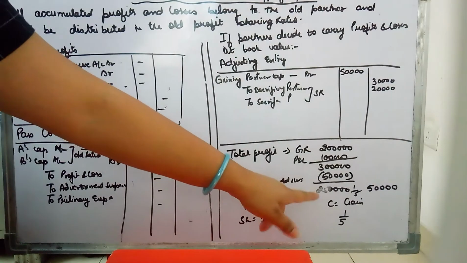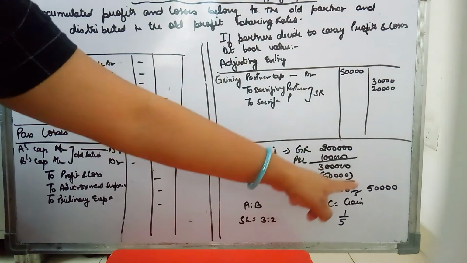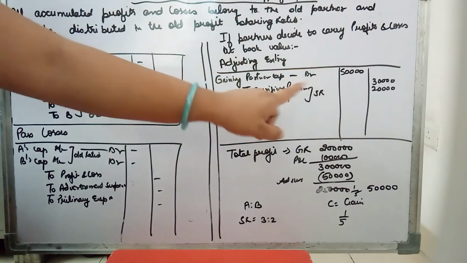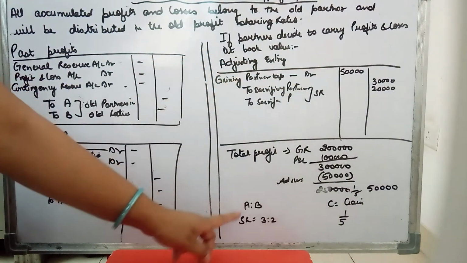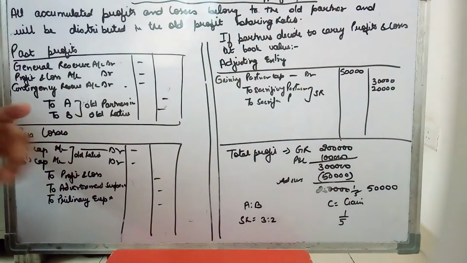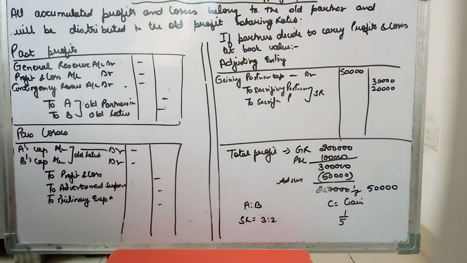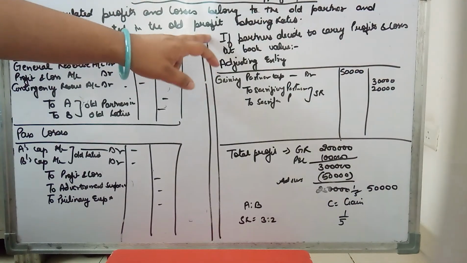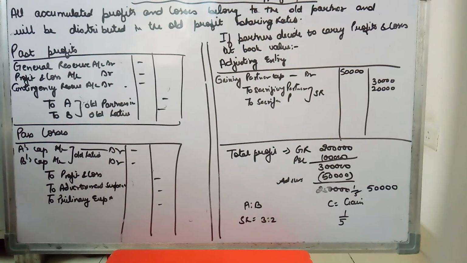So the gaining partner has gained 1/5 of the total. What is the total profits available? 2,50,000. He has gained 1/5. So 50,000 C is going to give to A and B. Say A and B have a sacrificing ratio of 3:2. So this 50,000 will be given to A and B in the ratio of 3:2, that is 30,000 and 20,000. You will do this only when the information is there in the question that partners decide to carry forward their profits and losses at book value.